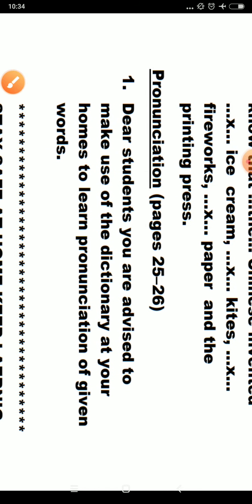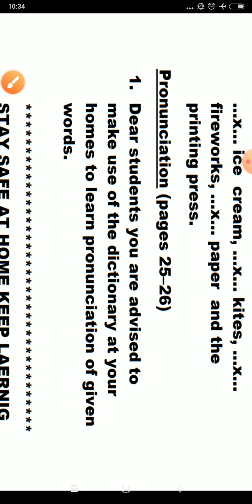Now for pronunciation also there is one exercise given on page number 25 and 26. For this exercise we advise you, dear students, a dictionary is very important. You all should have an Oxford dictionary. If you don't have, you can use one online. So many dictionaries are available for correct pronunciation, and you can put those words in so that they show you the correct pronunciation and spelling.